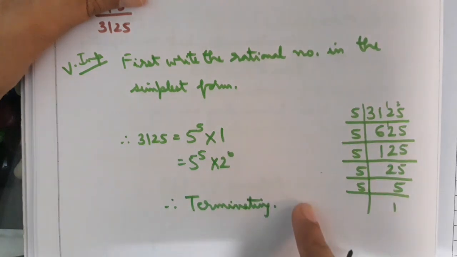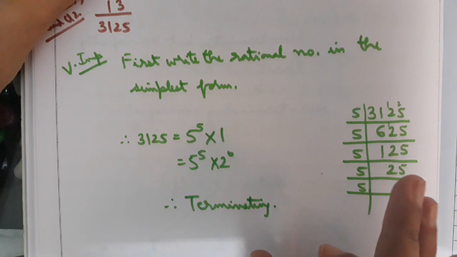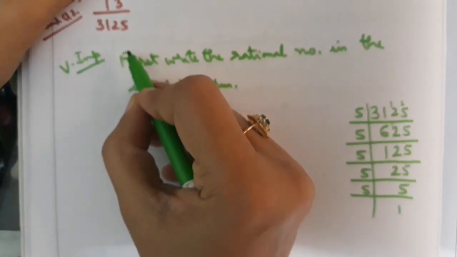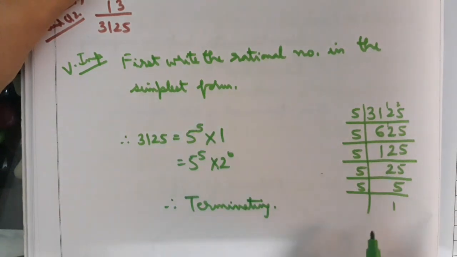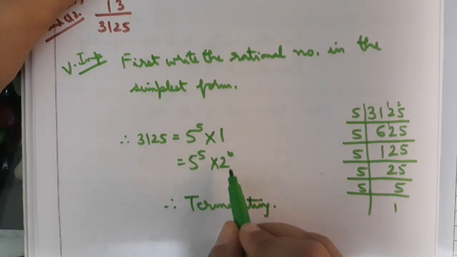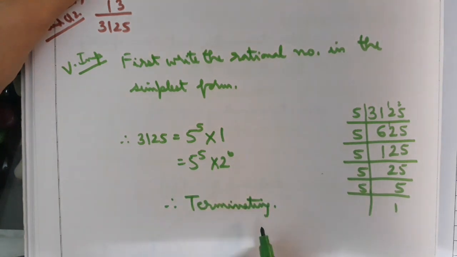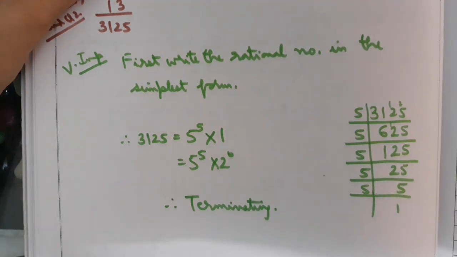So if this question comes for 1 mark, what will you do? You will first write the number in simplest form, then do the prime factorization of the denominator. If the denominator is of the form 2 raised to the power m into 5 raised to the power n, then you will write that the decimal expansion is terminating.